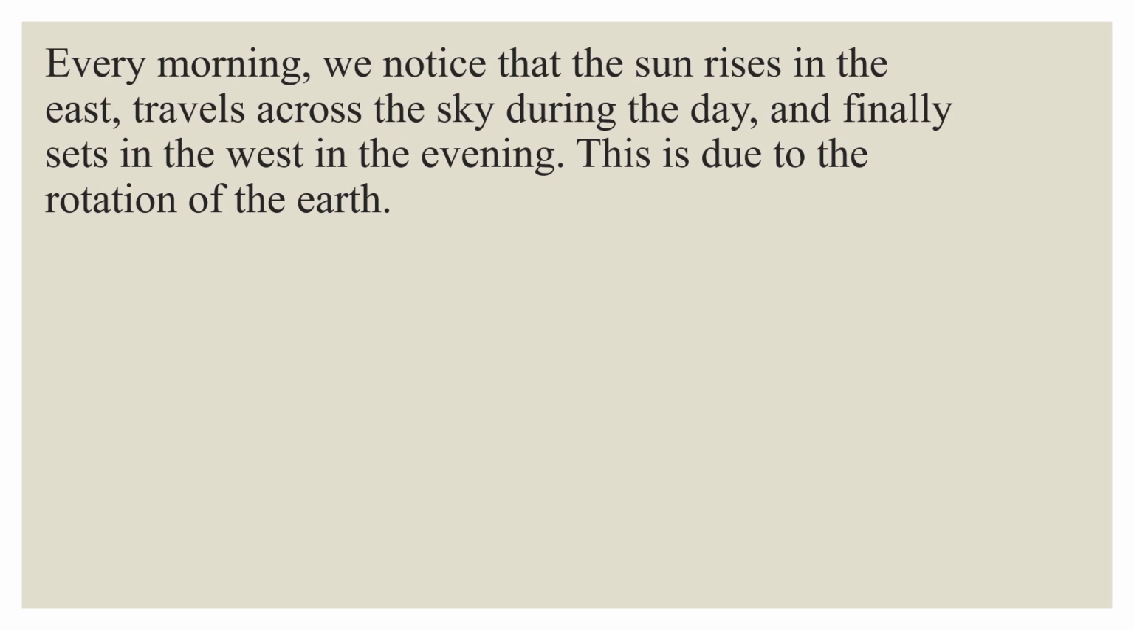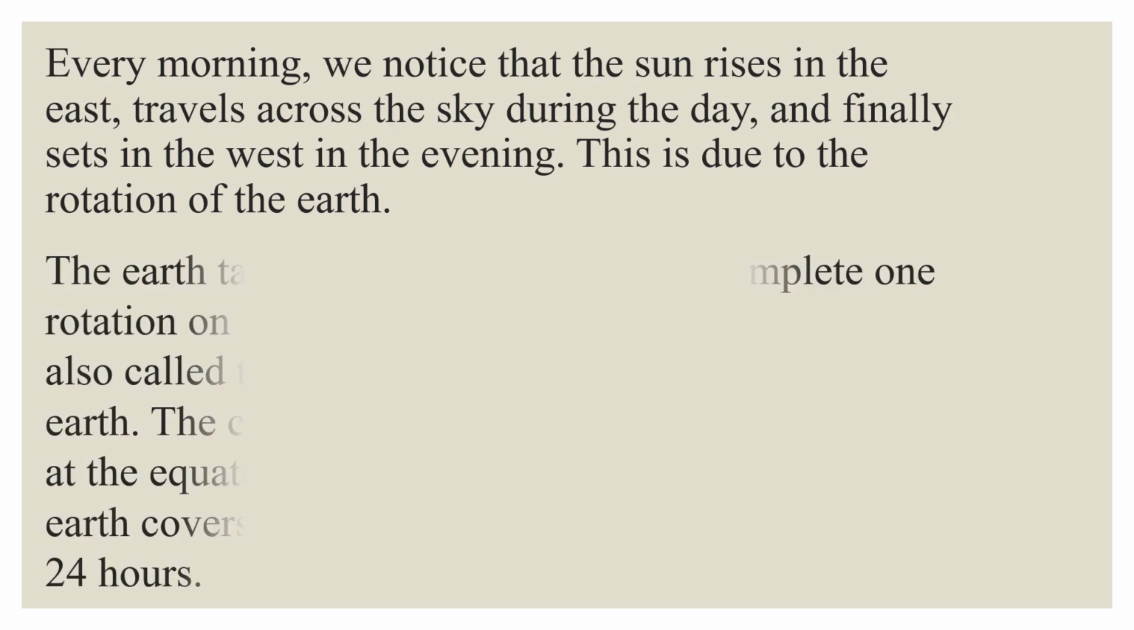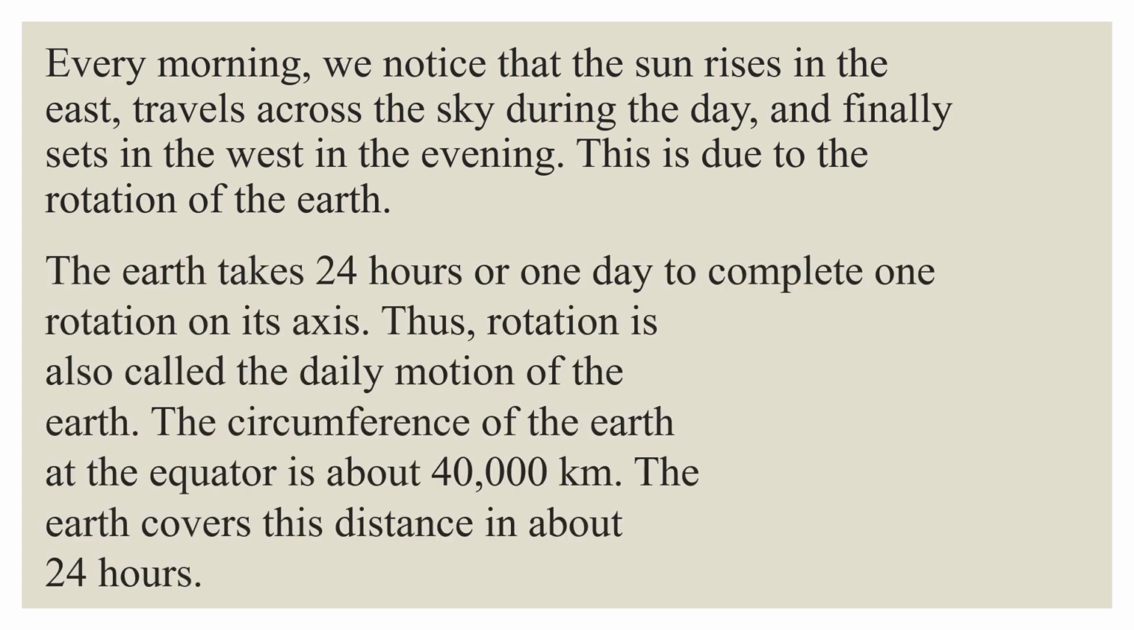Every morning, we notice that the sun rises in the east, travels across the sky during the day, and finally sets in the west in the evening. This is due to the rotation of the earth. Earth takes 24 hours or 1 day to complete one rotation on its axis. Thus, rotation is also called the daily motion of the earth.